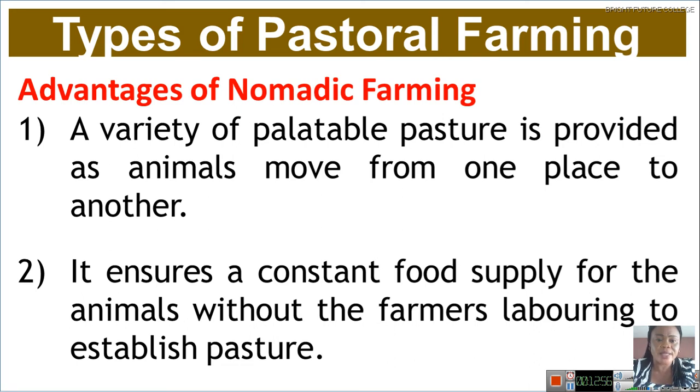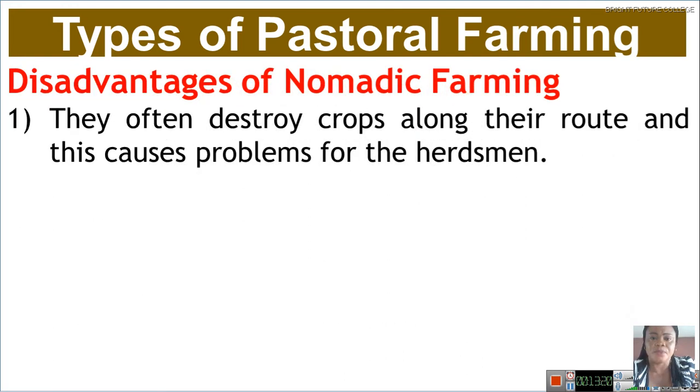Pasture. Okay, the second one: it ensures a constant food supply for the animal without the farmer laboring to establish what? Pastures. They are moving from one place to another, they will eat different pastures. They ensure what? Constant food supply for the animal without the farmer looking for pasture or establishing what? Pasture. Okay, let's look at disadvantages.